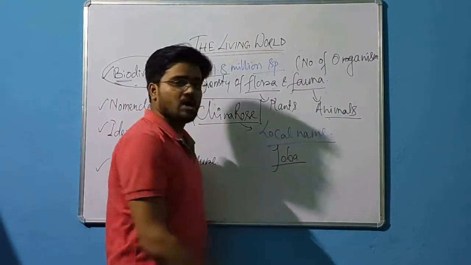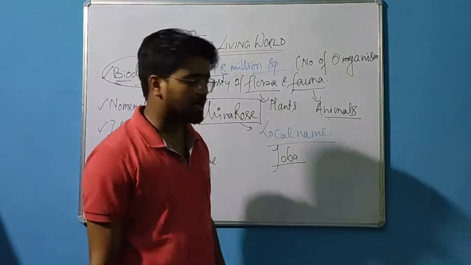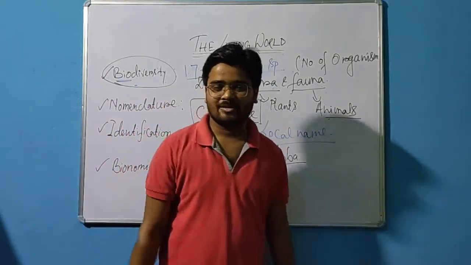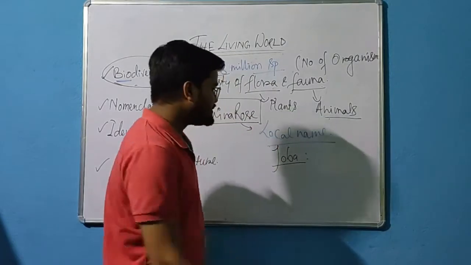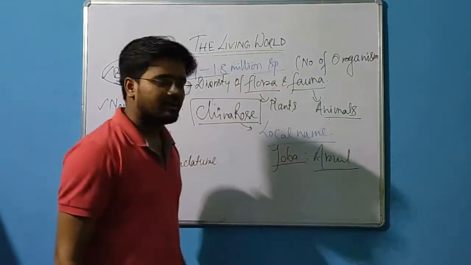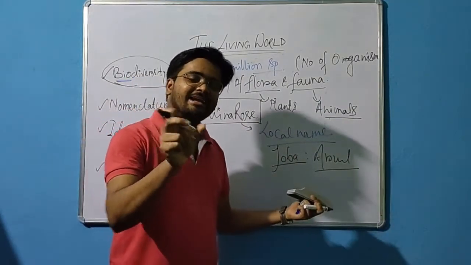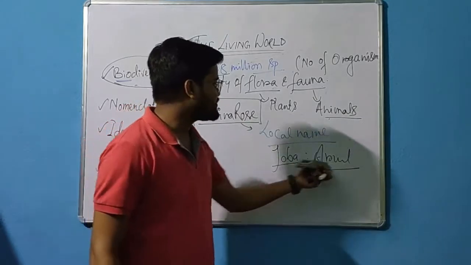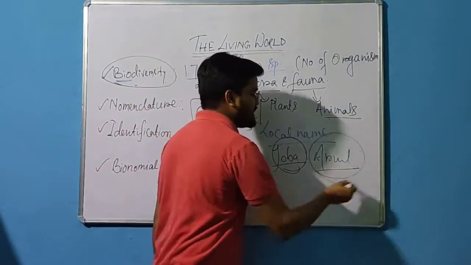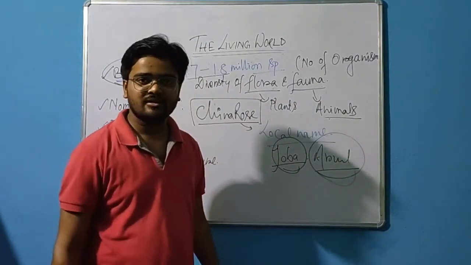But if we go out of West Bengal, to Jharkhand, Bihar, and you say Java, no one will identify what Java is. There it's a different name, it's Arul, okay? So within India only, from state to state, the name varies. Somewhere its name is Java, somewhere Arul, and in some areas it can be different, correct?